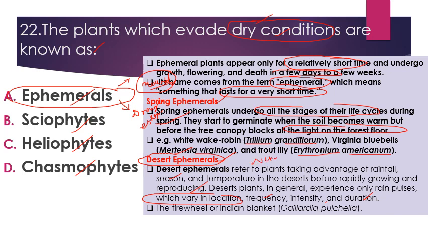So when there is some availability of water, at that time the plant grows and develops reproductive organs and produces seeds or sets some underground parts by which it can survive in the tough conditions. The example is firewheel or Indian blanket, scientific name Gaillardia pulchella. In addition to this, we have another plant, Solanum xanthocarpum.